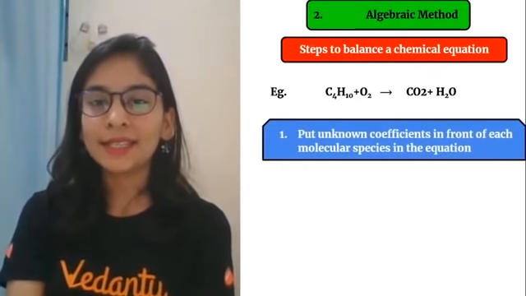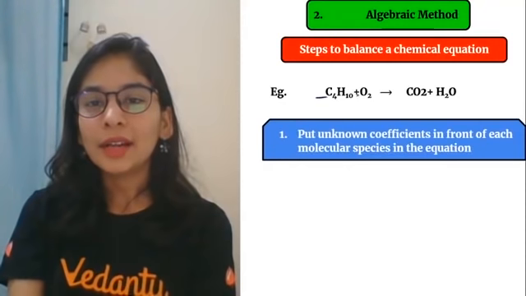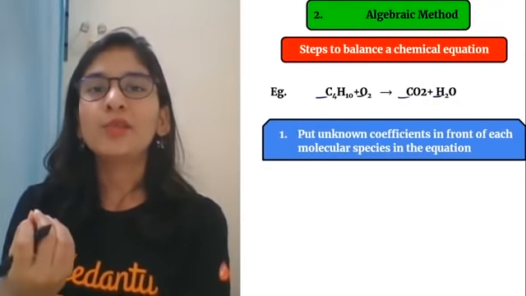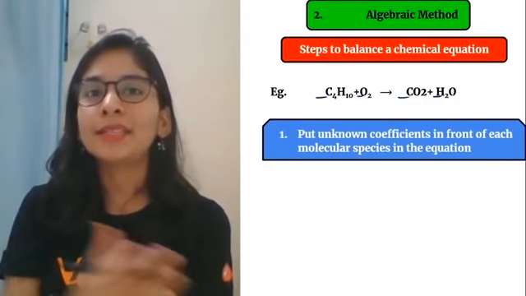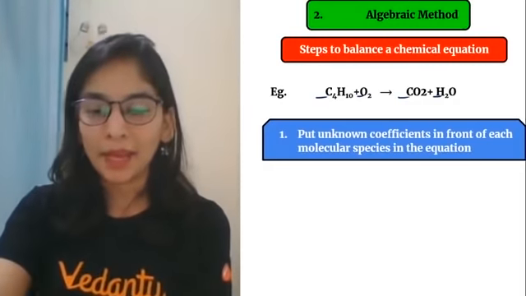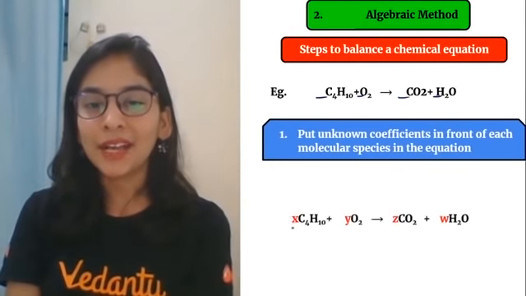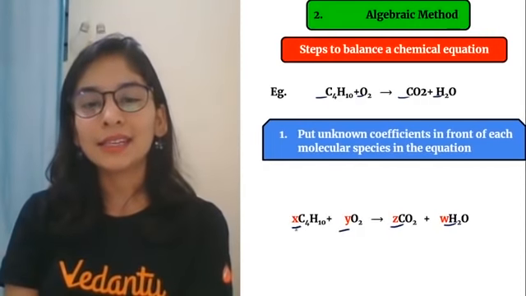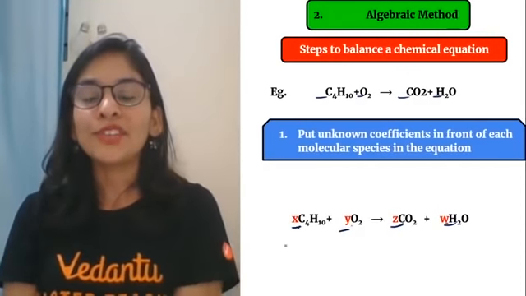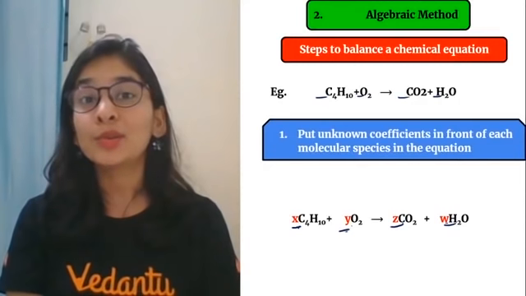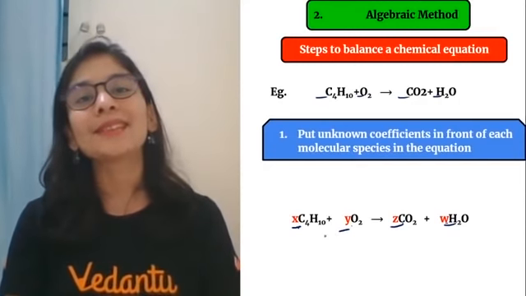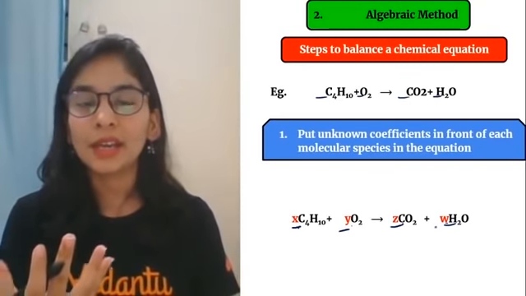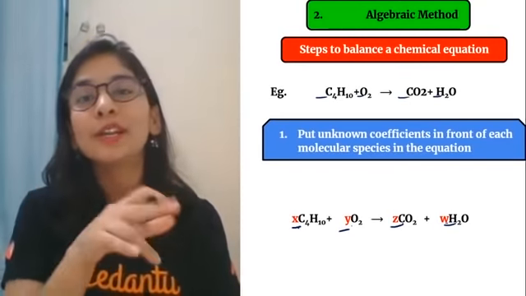पहला step है students, that whatever the coefficient could be that I don't know, I'll consider it with some normal alphabet like A, B, C, D or X, Y, Z. So here in this equation, they have considered as X, Y, Z or W. You can consider it as A, B, C, D. Coefficient मतलब starting में whatever I am going to write, whatever the whole number that makes the equation balanced. और X, Y, Z and W का value मुझे find out करना है कि what whole number it could be.